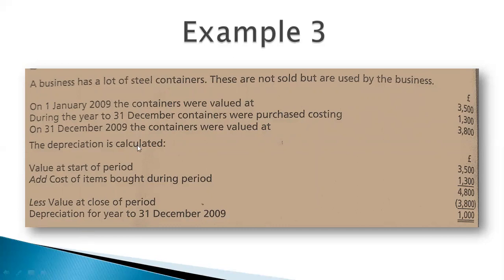Look at the example. A business has a lot of steel containers and these are not sold but are used by the business. Look at the situation. Opening balance of containers was 3,500. Purchases during the year was 1,300. Closing value was 3,800. Now calculations. Opening balance 3,500 plus purchases 1,300, total is 4,800. Less closing value, that is 3,800. Look at the answer. Depreciation is 1,000. I think the revaluation method is very clear to you. It is simple as compared to the previous two methods.